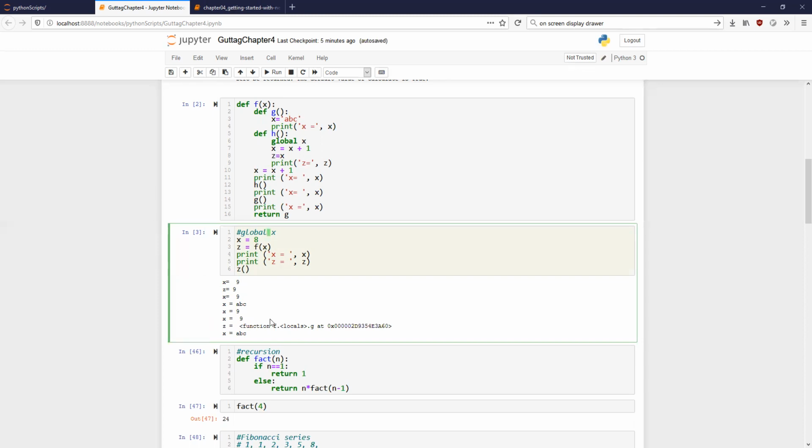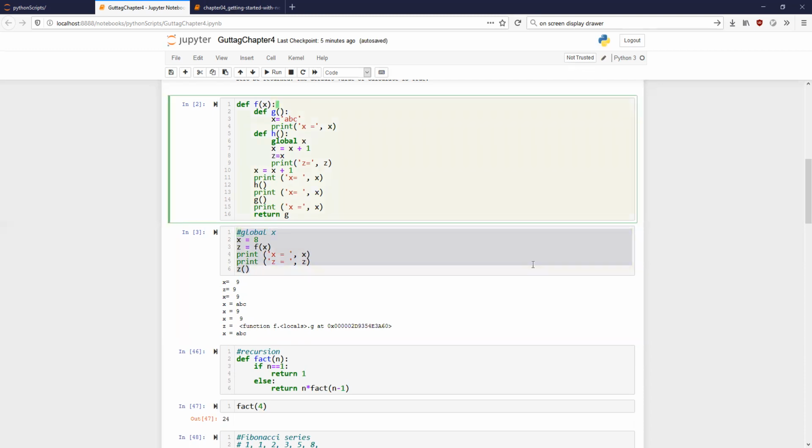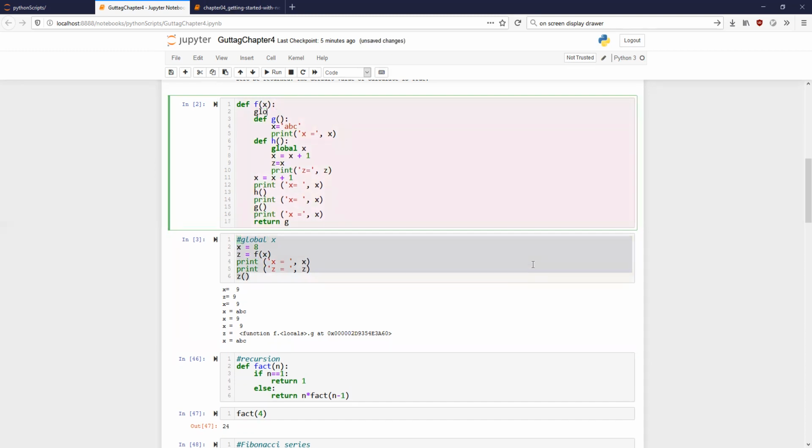Everything outside the function is part of the global variables, so I probably don't need to define that over here. But let me define a global x here. What is going to happen in this case? What do you expect x is going to be now?